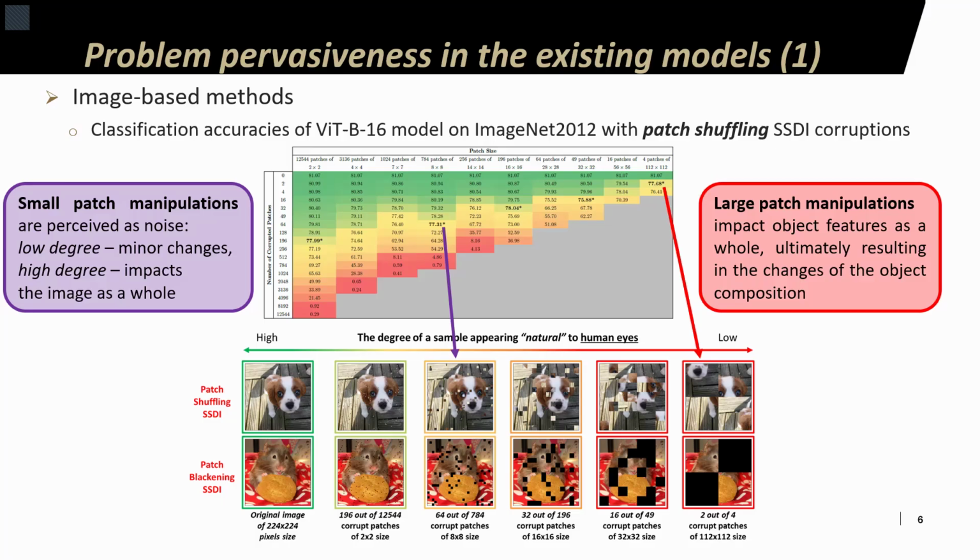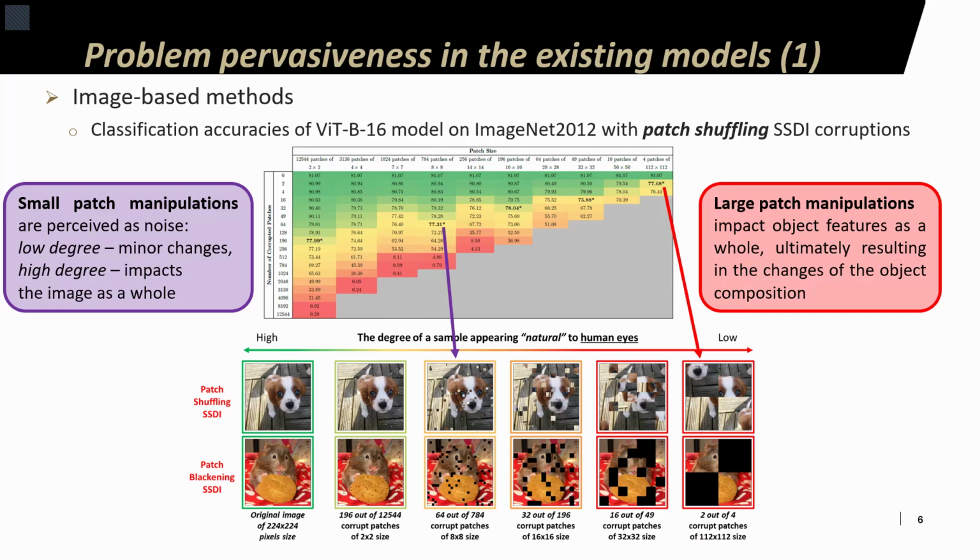However, we also highlight that the amount of change induced by removing or swapping 2 out of 4 patches of size 112 is more conspicuous to human eyes than that of the 64 patches removed out of 784 of size 8 by 8. Both of which, interestingly, result in the same amount of accuracy degradation in the model.